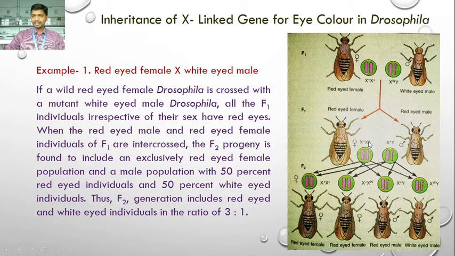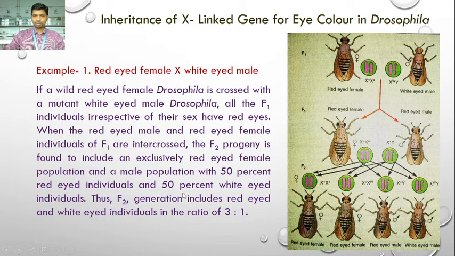Now the remaining 50% W gene containing egg cell fuses with the sperm cell having the Y chromosome. So the progeny is XWY. It is a white-eyed male.